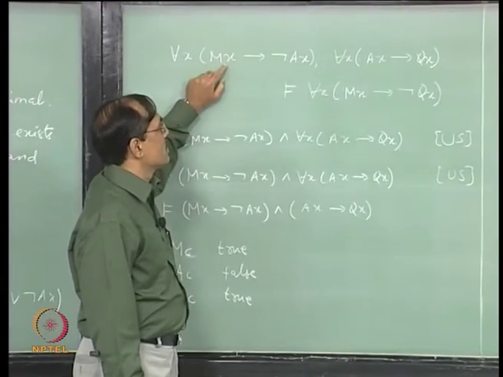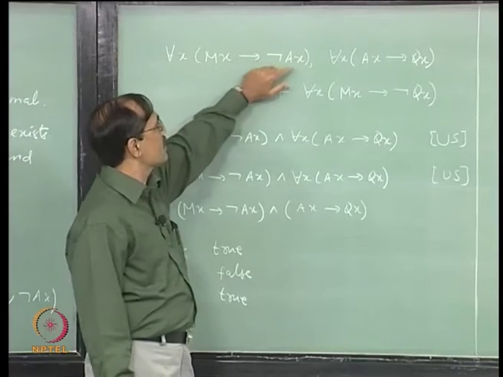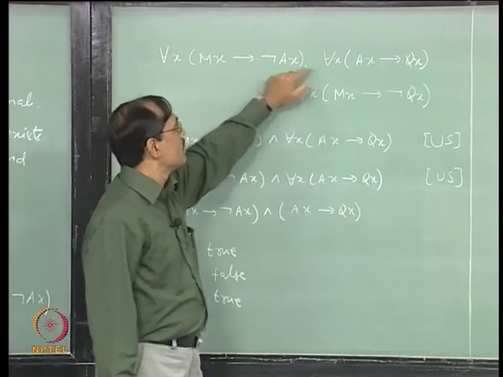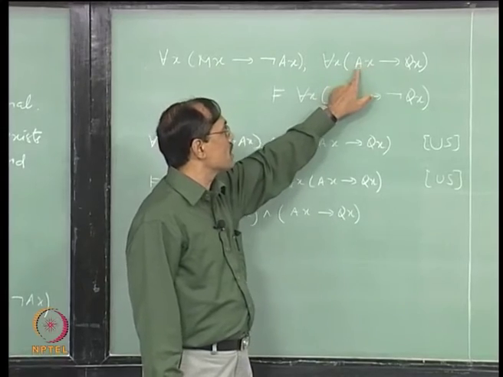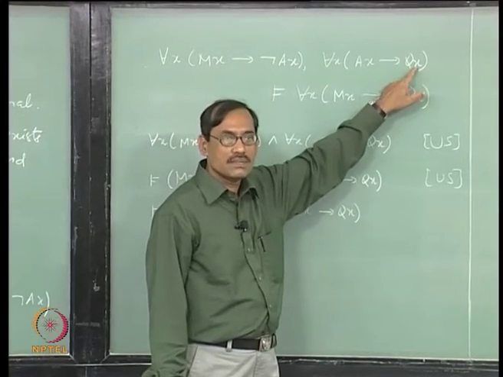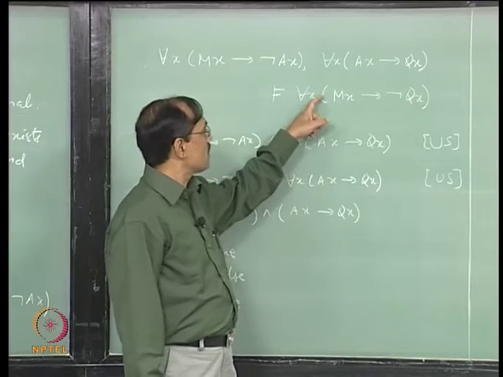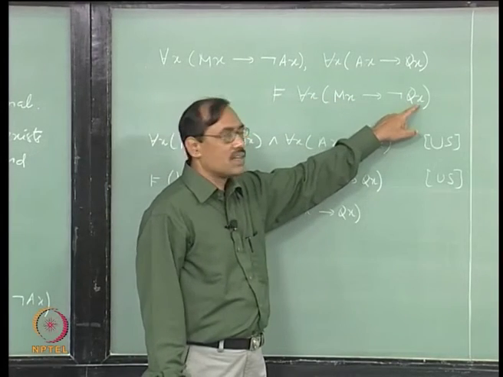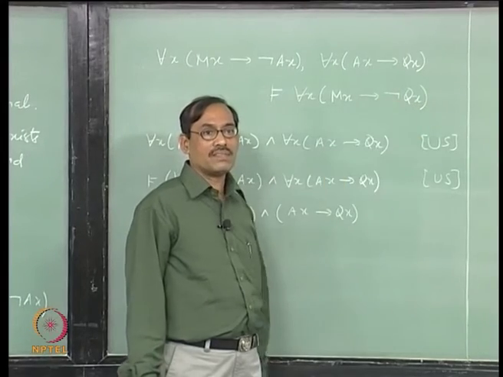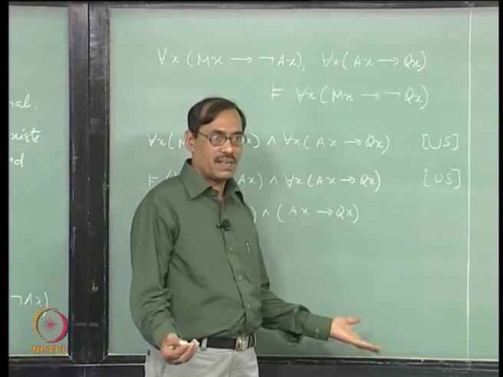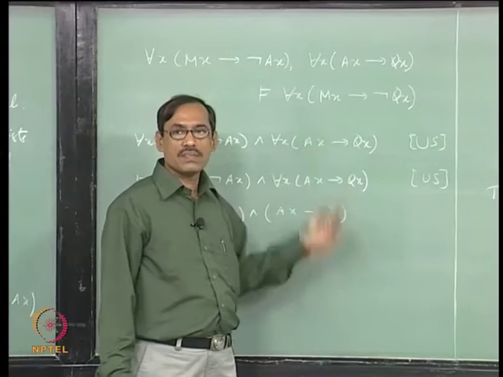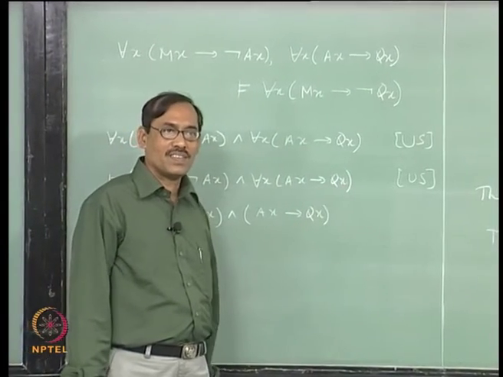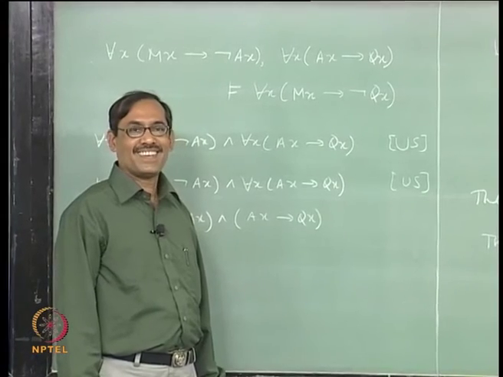So, the first one, let us try to read them. This says if x is a prime number, then x is not a composite number, okay. And this says if x is a composite number, then x is a natural number, yes. And this says if x is a prime number, then it is not a natural number, that is creating the problem. So, that is what we wanted, right, both should be true and this should be false. Now, you see it is simplified. So, we start with that interpretation, that might be easier, right.